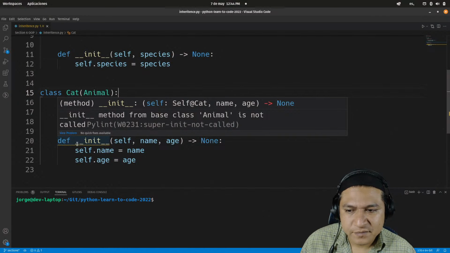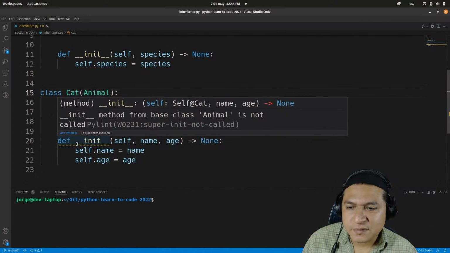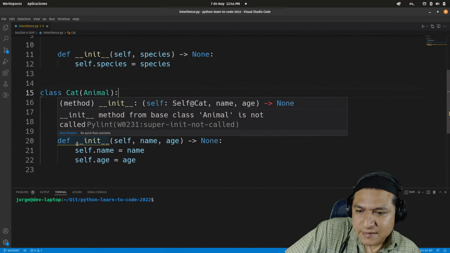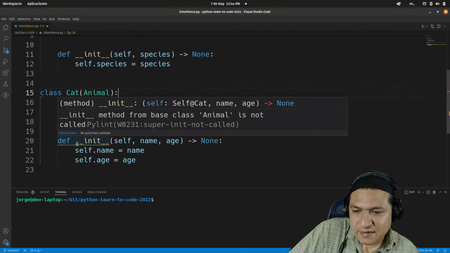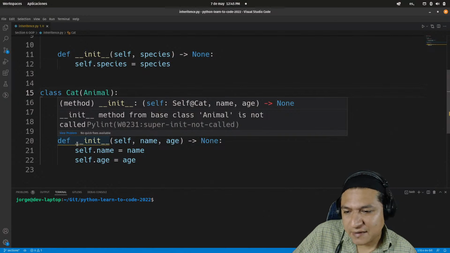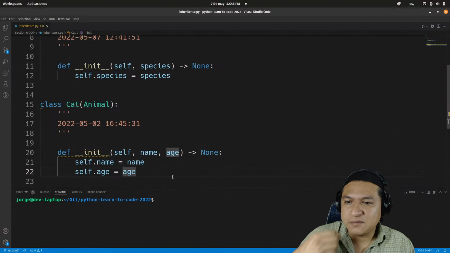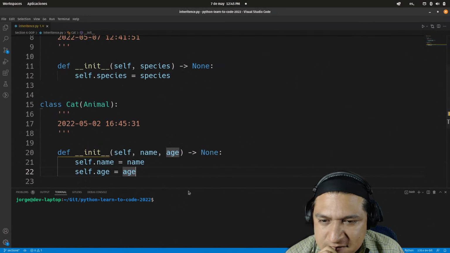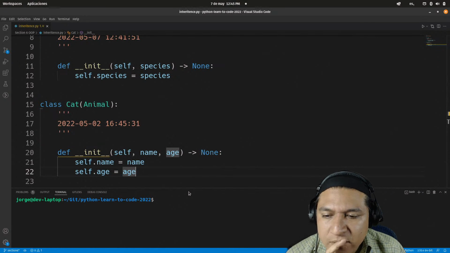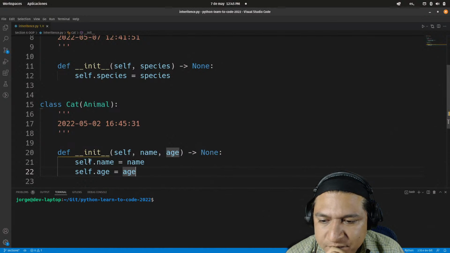Okay. Now we have a, I guess this is the subject for the next video. What happens when I am inheriting from another class and both classes have their own def init method? That's going to be a conflict, I guess. What can we do here?